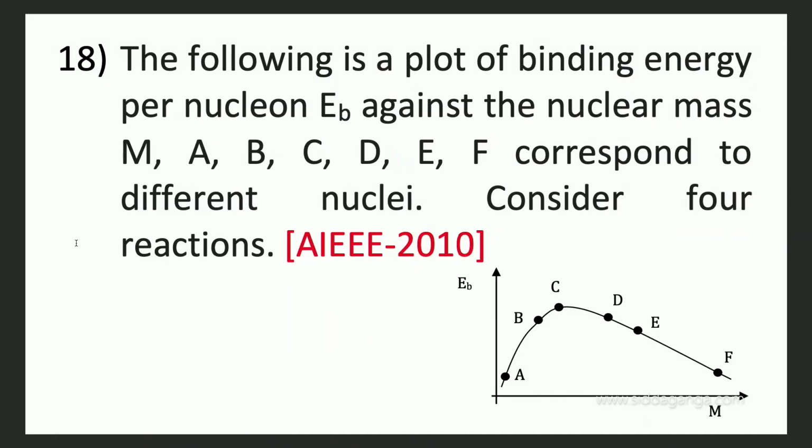The following is a plot of binding energy per nucleon, EB, against the nuclear mass M. A, B, C, D, E, F correspond to different nuclei. Consider the four reactions. This is question number 18. The graph is given to you: mass number versus binding energy per nucleon. The curve is of this form, with A and B here, then almost C, coming to D, E and F.